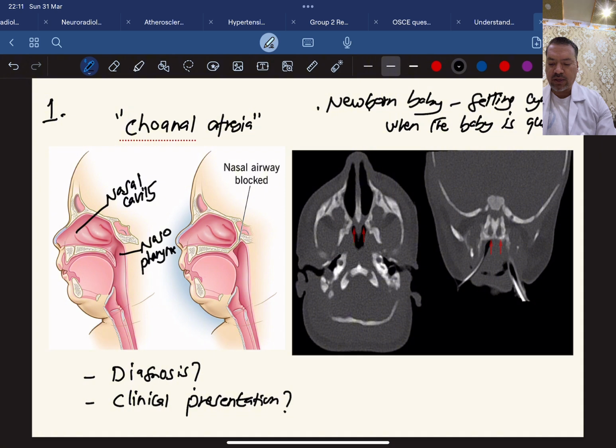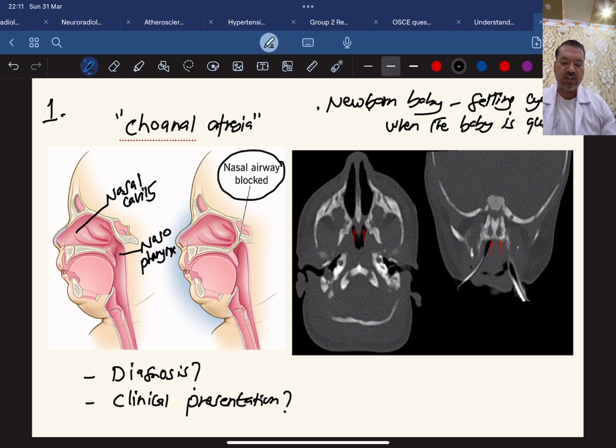Now look at this is normal one, but when I compare this first picture with the second one, here is a blockage. The nasal airway is blocked. That means there is a bony septum which is blocking the continuation of the nasal cavity with nasopharynx. So this is called choanal atresia. Atresia means it is not formed, it is not open, it is still blocked. So this is the diagnosis, choanal atresia.